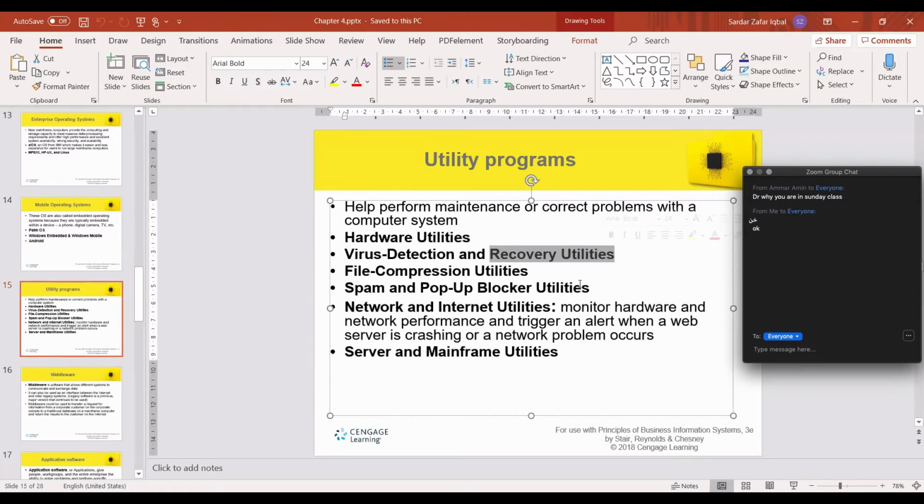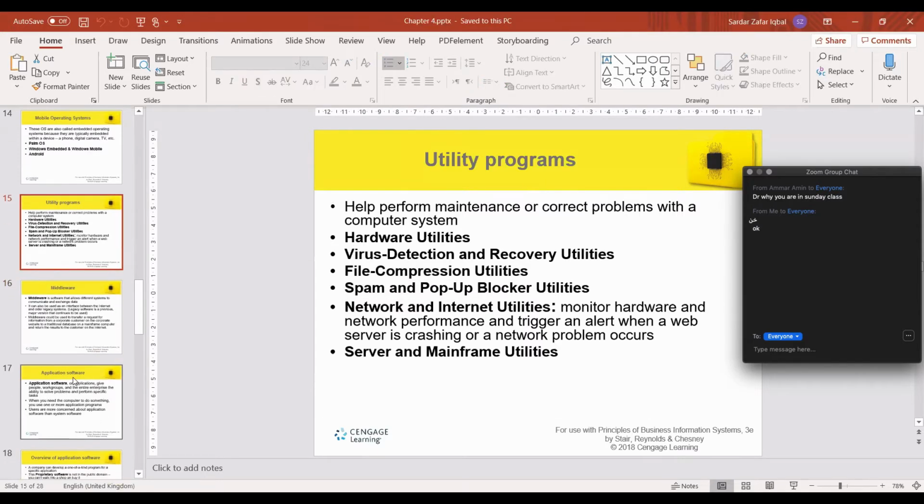Your file is corrupt, so you can recover some data. File compression, WinRAR and WinZip and all other stuff, spam and pop-up blockers. And there are many hundreds of utility programs available. This is also a type of system software.